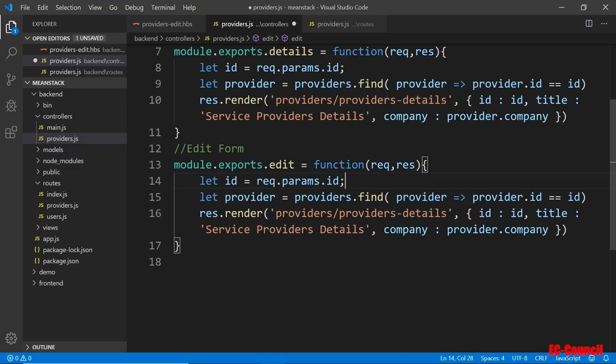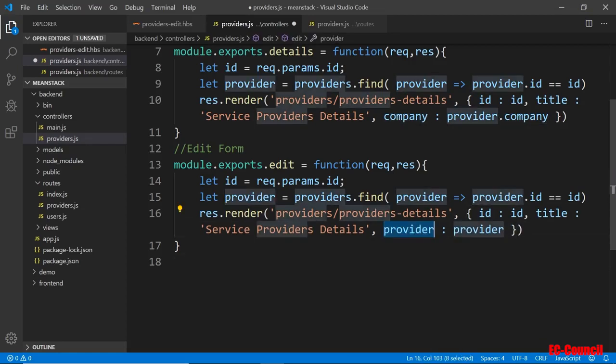This time, we're going to provide the whole information, not just the company name. So we're going to remove the company, and I'll return that into the provider. You can call it company, I just probably call it provider. It just makes more sense that way. So again, this is the one we'll be using in the view. This is just the local variable here we pass to this object.